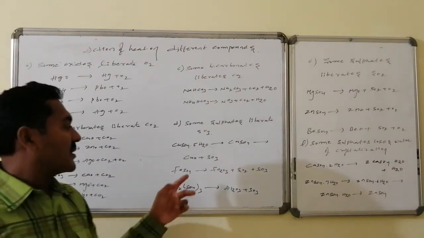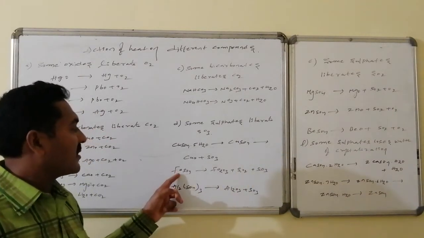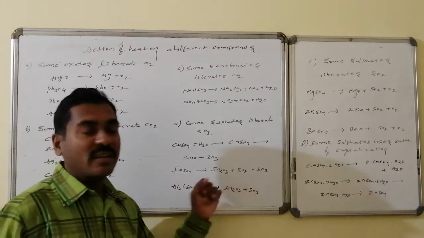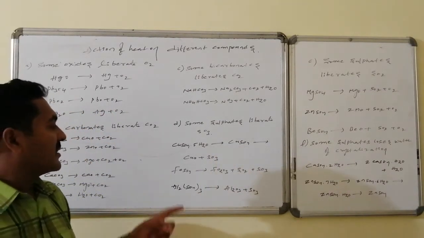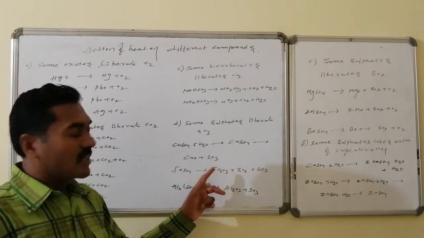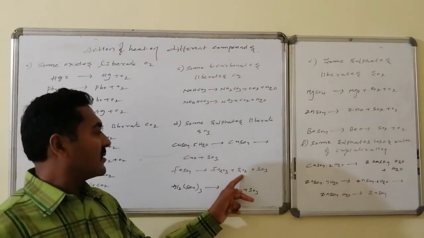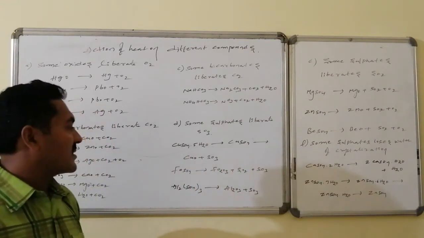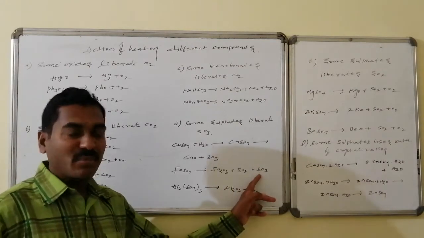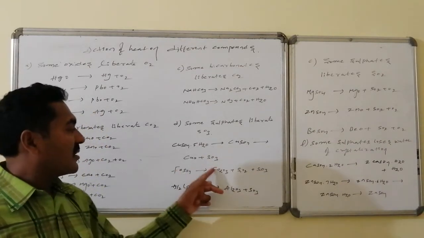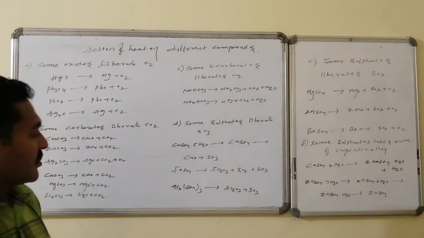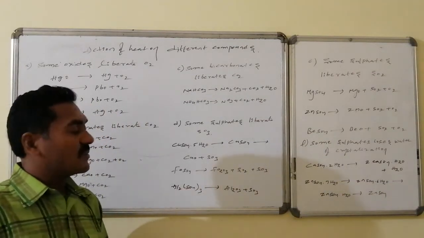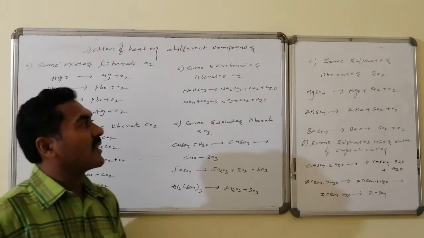Ferrous sulfate is converted to ferric oxide, it undergoes oxidation, so ferrous sulfate is converted to ferric oxide, sulfur dioxide followed by sulfur trioxide. Sulfur trioxide maintains its oxidation number as it is. Here one is undergoing oxidation and another is undergoing reduction, hence it is a redox reaction. Similarly, aluminium sulfate is converted to alumina followed by sulfur trioxide.